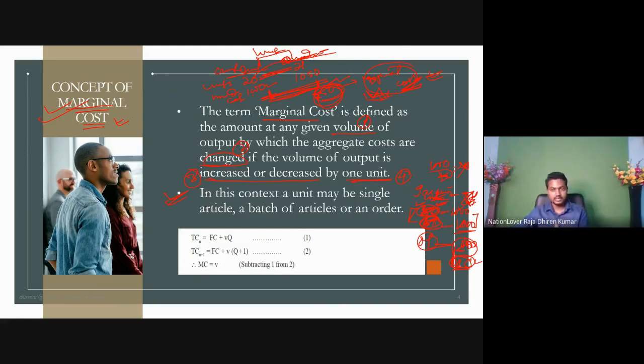Or you can say directly, if you go to the depth of this, the change of the total cost with respect to quantity, how will it be? Now delta of change in cost with respect to delta of quantity is equal to marginal cost.